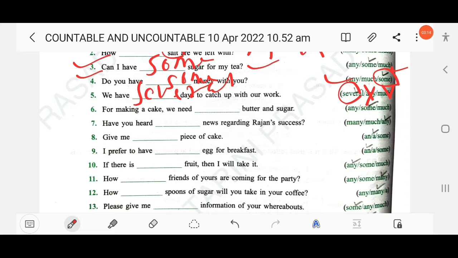These two nouns are uncountable, so you have to use some. Then next, have you heard any news regarding Ranjan's success? This is a yes-no question, so you have to use any.